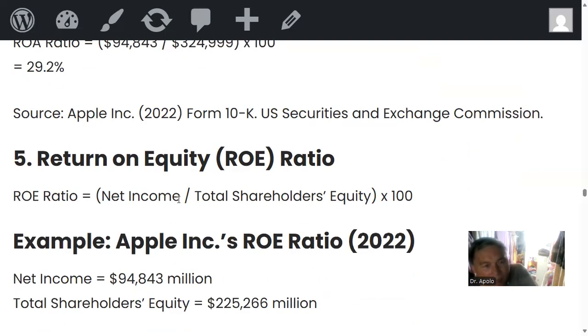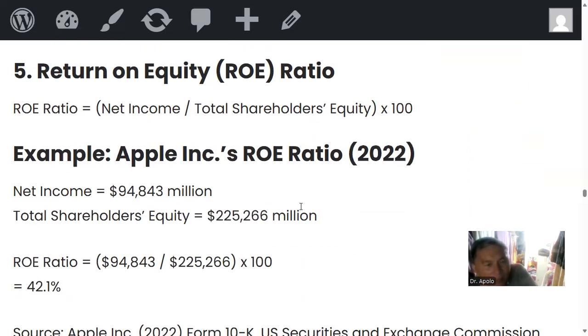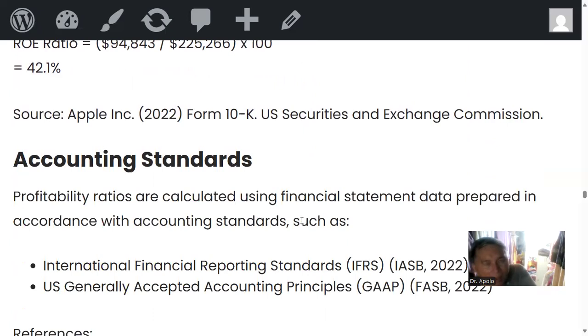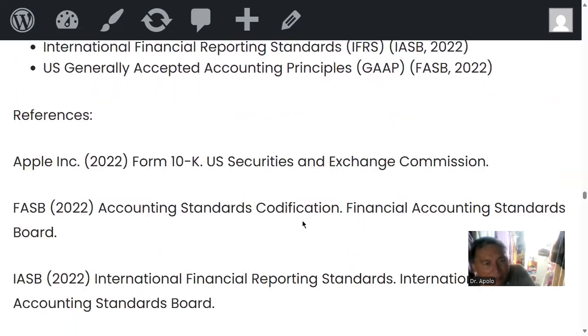Return on equity is a measure of net income to total shareholders' equity. Example, net income 94 million, total shareholders' equity 325 million plus. So ROE is 42%. So that's healthy. Okay. Accounting standards define that.